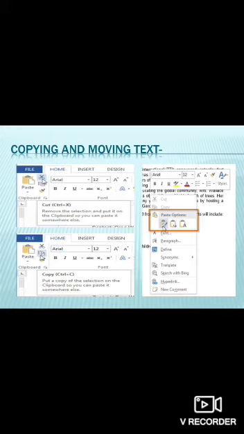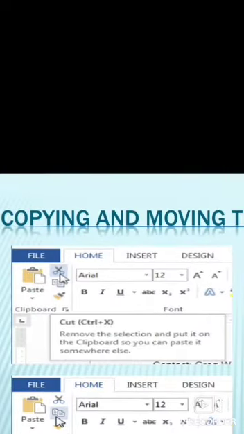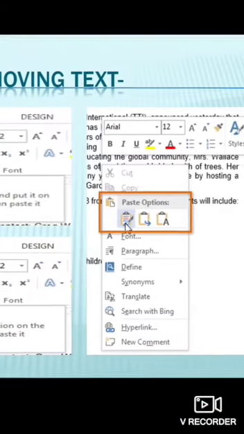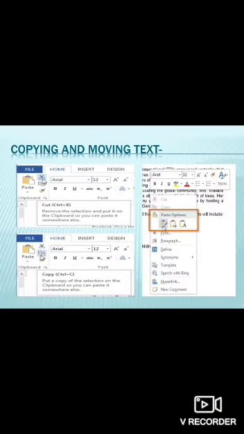And there are several shortcuts, like for cut, there is a shortcut key which is known as Ctrl+X. For copy, you can simply press Ctrl+C, it will copy. And for paste, you can simply press Ctrl+V. And in this picture, as you can see, there are signs where you can simply cut, copy or paste from these options.